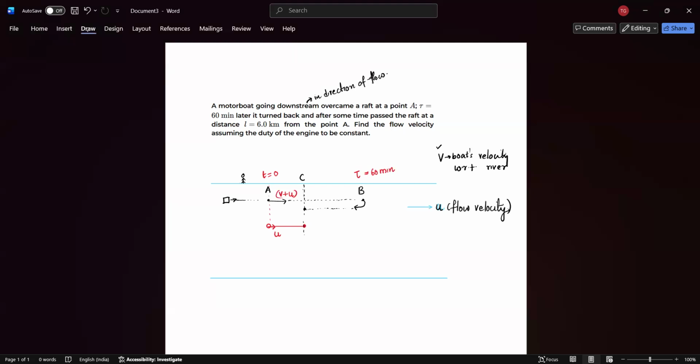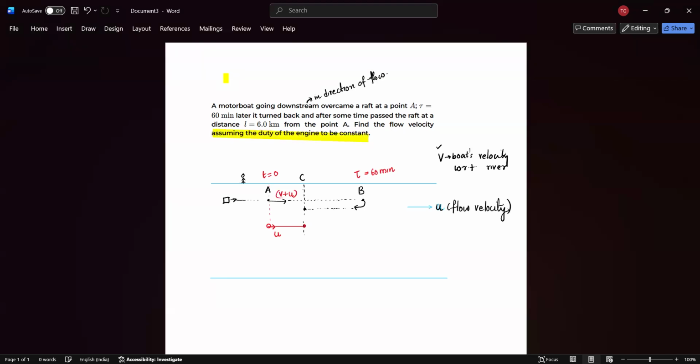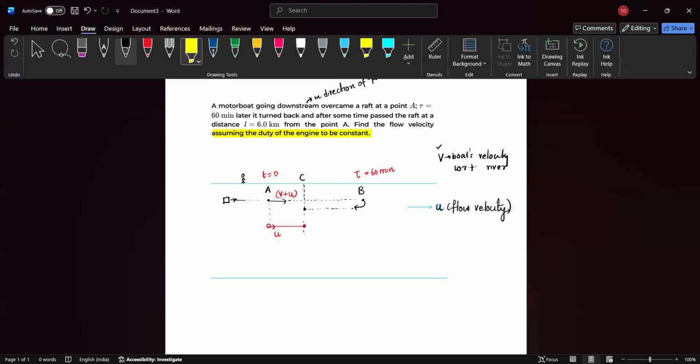So the boat turns back. And what will be the boat's speed once it turns back? It's clearly mentioned in the question that we assume the duty of the engine to be constant. That means the boat is still moving with the same speed with respect to the river, even if it turns back. The engine's work is assumed to be constant. So if that is the case, when it's returning, it won't be coming with the same velocity v plus u.